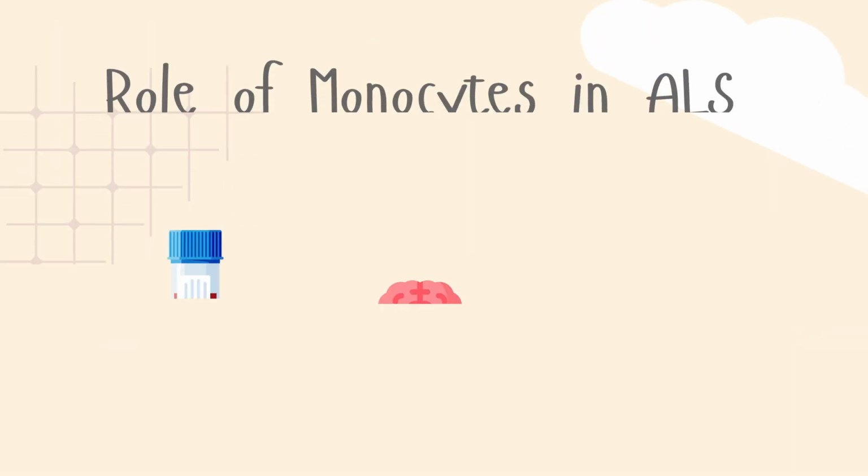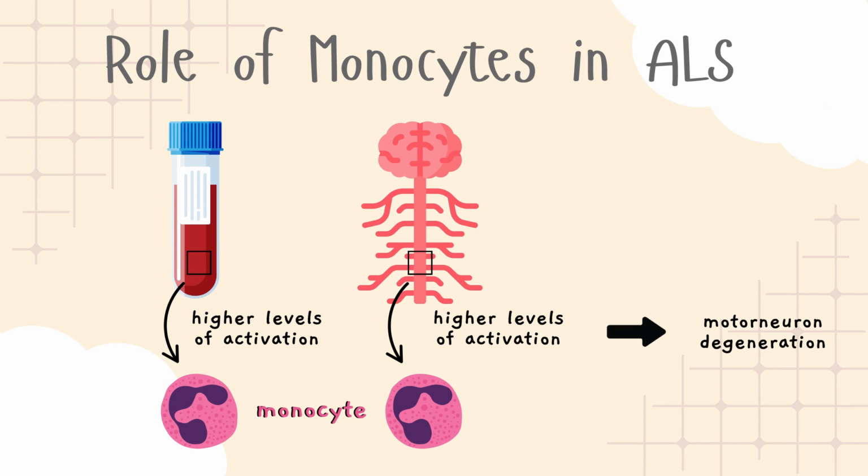Many studies have documented the activation of monocytes in the blood of ALS patients, in addition to higher levels of invasion of peripheral monocytes into the spinal cord of ALS patients and mice, which ultimately led to a greater motor neuron degeneration. Other studies have mentioned that activated monocytes in ALS patients showed reduced phagocytosis, which is a process by which certain cells remove harmful particles, and dysfunctional pro-inflammatory secretion of cytokines.